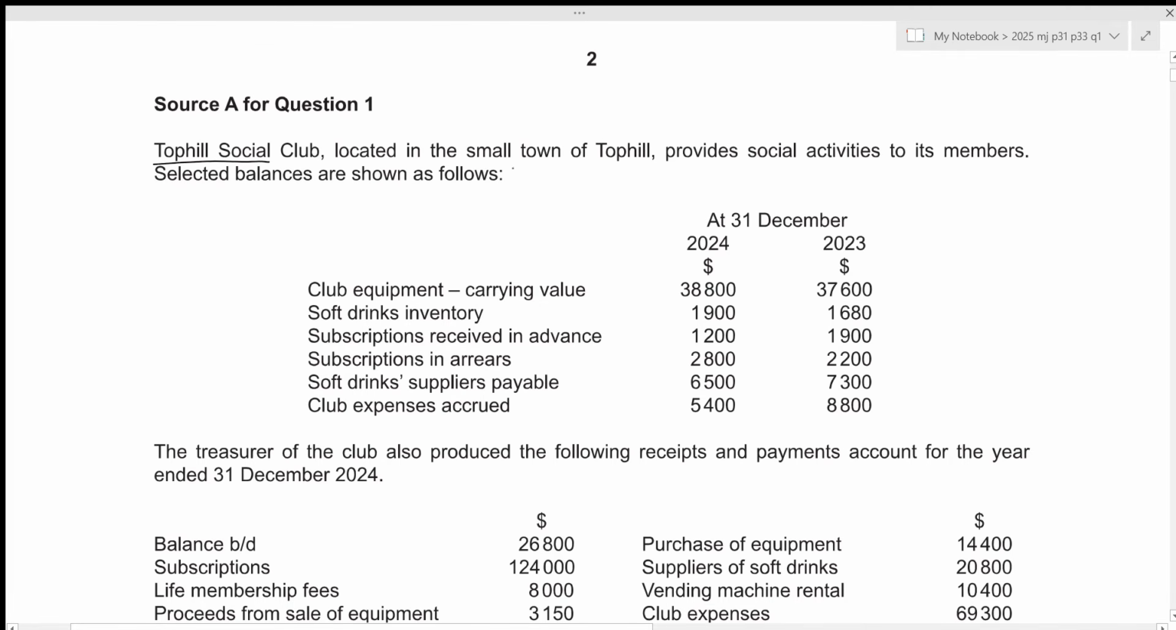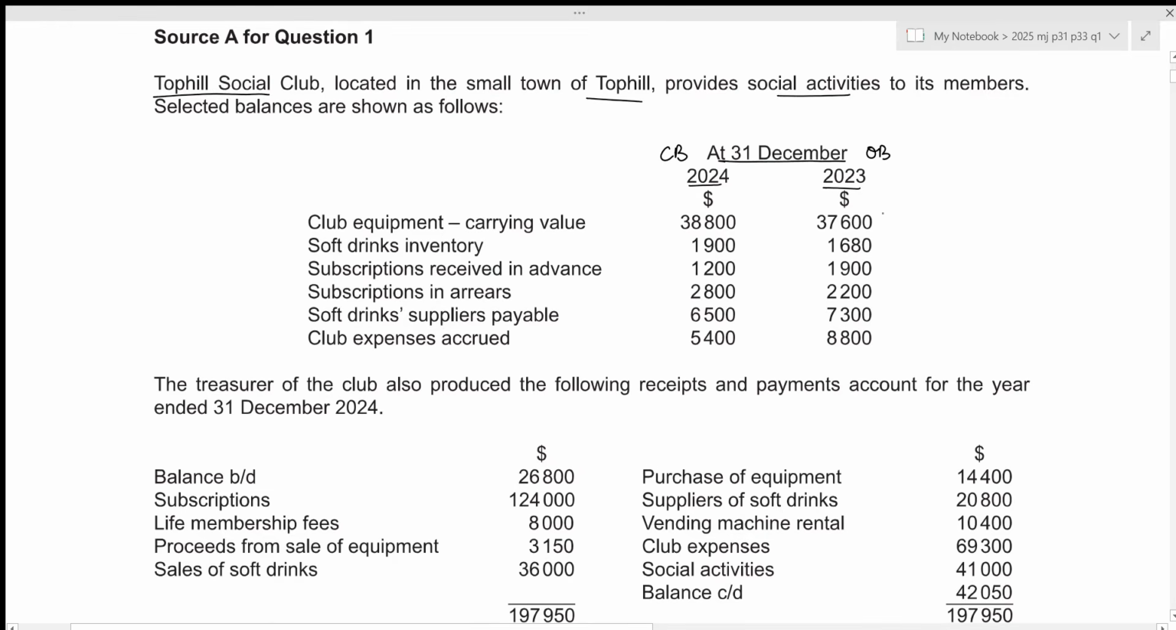Top Hill Social Club, located in the small town of Top Hill, provides social activities to its members. Selected balances are shown as follows, at 31st December 2024 and 2023. So these are our closing balances. These are the opening balances. We have club equipment, which is given at its carrying value. We have inventory of soft drinks, subscription received in advance, subscriptions in arrears. We have soft drinks, suppliers payable, as well as the club expenses accrued.